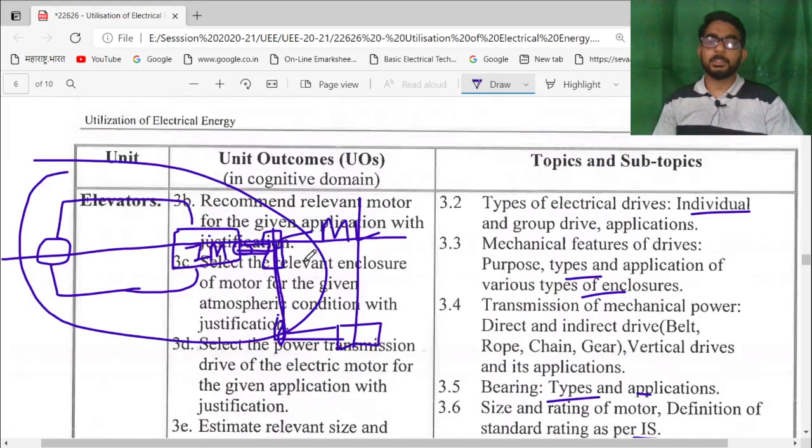So this subject will help a student to improve their general ability regarding the electrical engineering and its application. So thank you. In the further classes, we will discuss about the unit number 1, that is illumination.